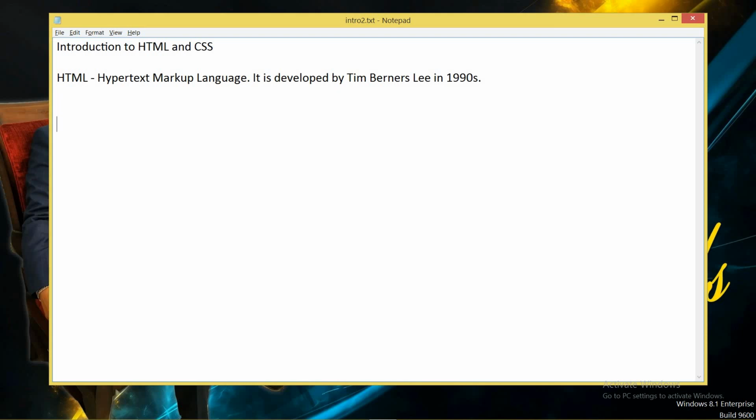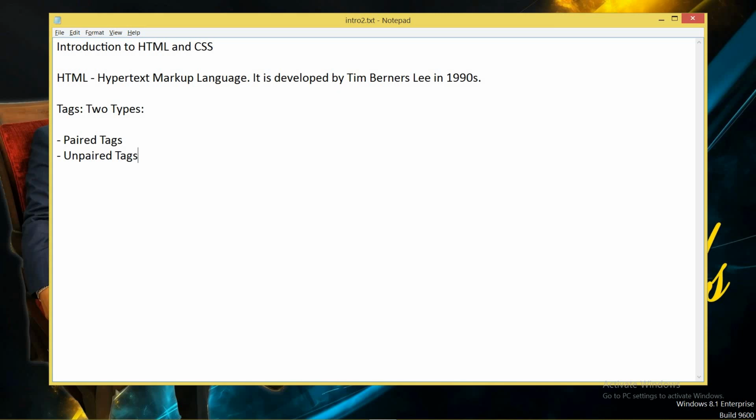Now before starting the practical stuff of HTML, you should know its structure, which structure you will follow in HTML. In HTML we follow some tags, because it's a markup language. Tags are of two categories, or you can say two types. One is paired tags, and secondly unpaired tags. Now what do you mean by paired and unpaired?